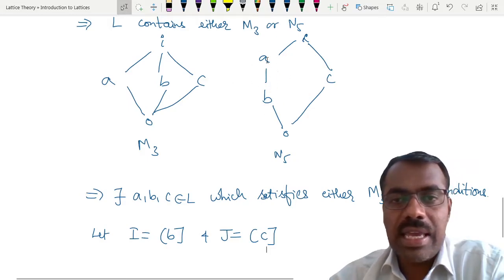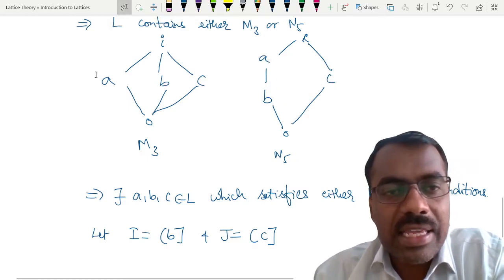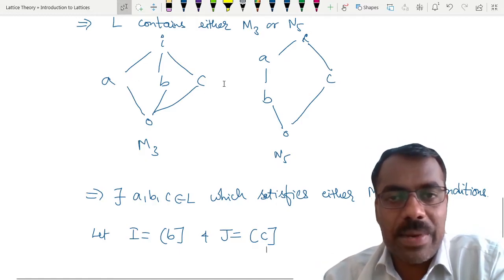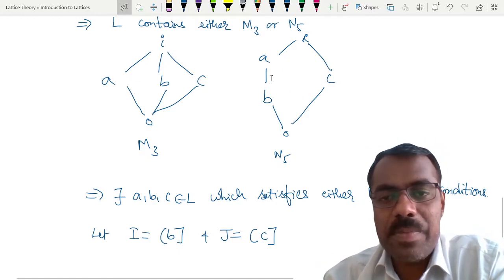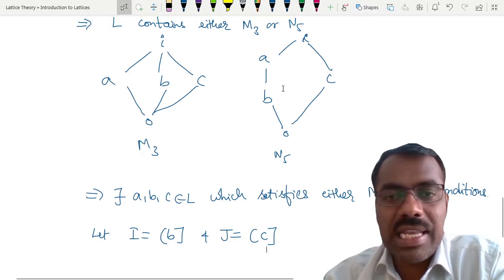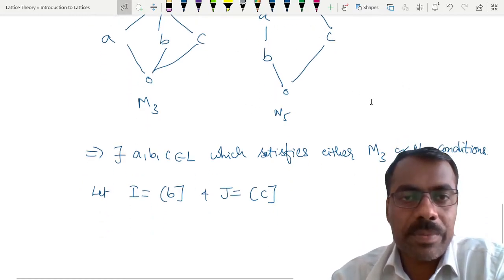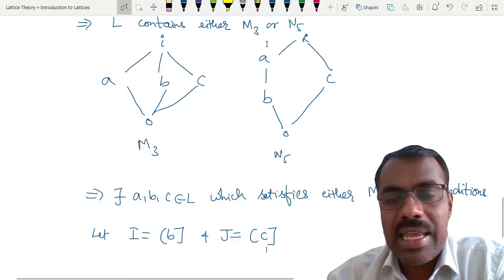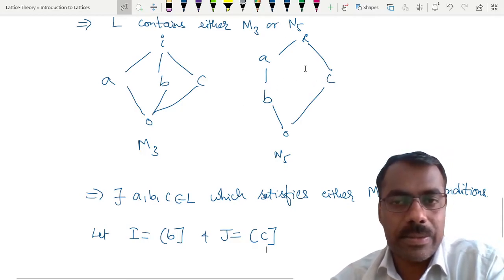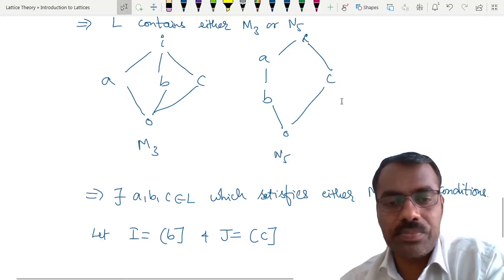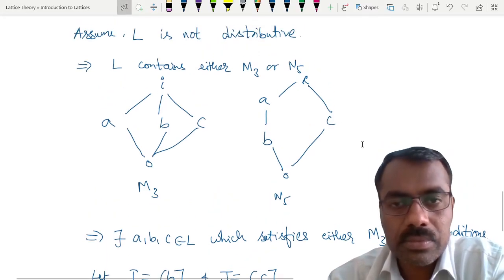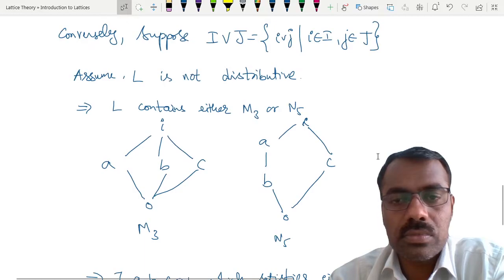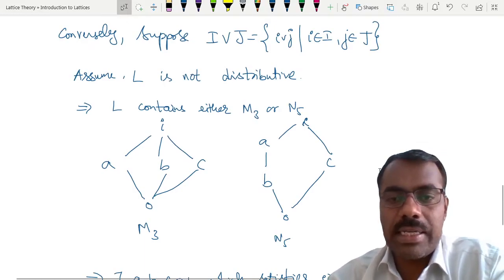Here, in this case, A and B, C are not comparable. Here A is strictly bigger than B. So somehow we will try to show that A is less than or equal to B, then we get a contradiction. If A is less than or equal to B, that is a contradiction to here as well as here, because A, B, C are not comparable elements here, and here A is strictly bigger than B in this case. That is the contradiction we are going to get. How can we show that?